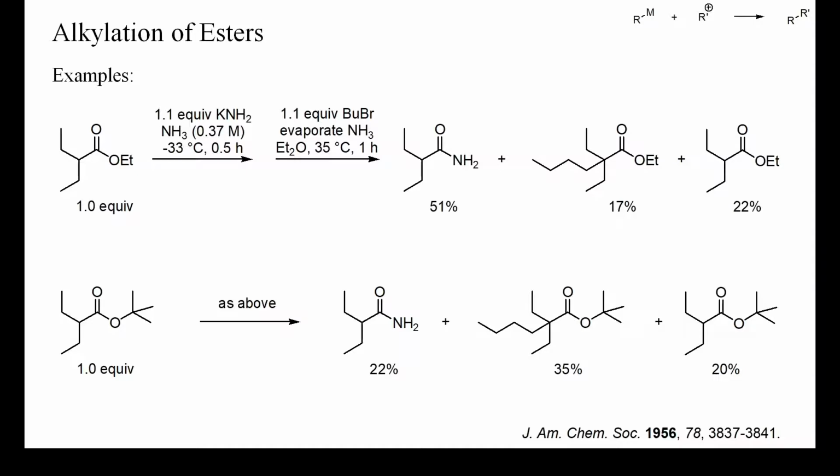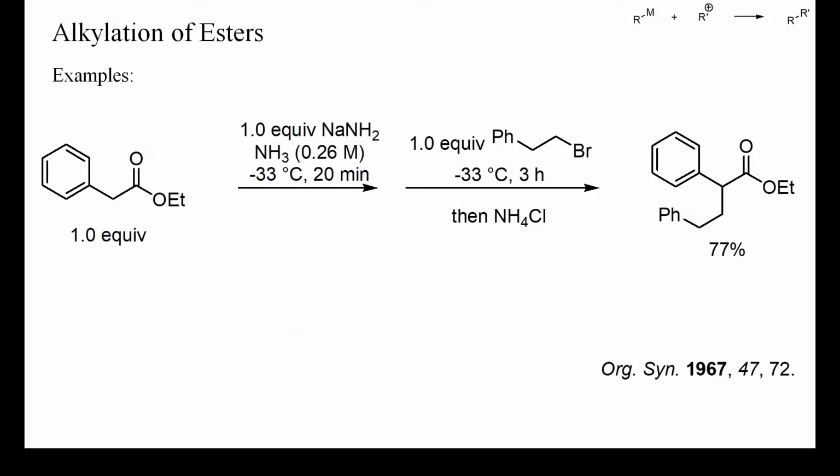Conversion of ethyl esters into amides was similarly fast as deprotonation and led to large amounts of amides. Even tert-butyl esters, which are quite resistant to nucleophilic attack, were converted to amides to a large extent. The more acidic phenylacetates, however, can in fact be deprotonated with sodium amide in liquid ammonia.